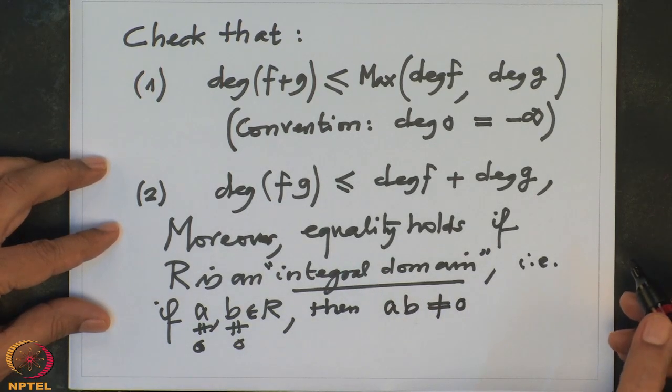Then it is called an integral domain. For example, a field is always an integral domain. So for an integral domain, the degree of the product is equal to the sum of the degrees.